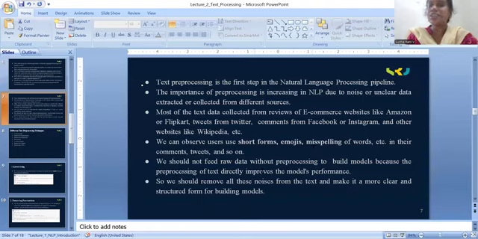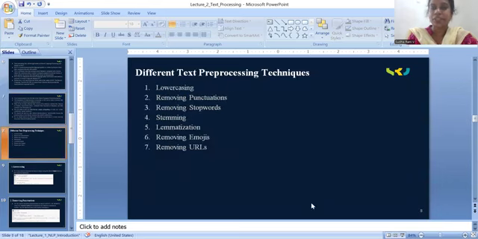We should not feed raw data without preprocessing to build models, because preprocessing of text directly improves the models' performance. So we should remove all these noises from the text and make it more clear and structured for building the models. Coming to the main point of the lecture today: different text preprocessing techniques.